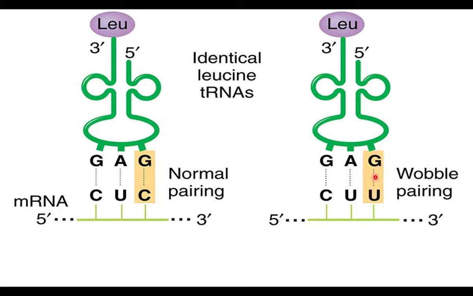Because of this flexibility, 2 different codons code for the same amino acid, leucine. We will discuss about wobble pairing in the next video.